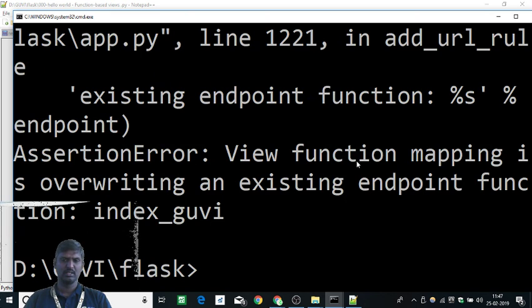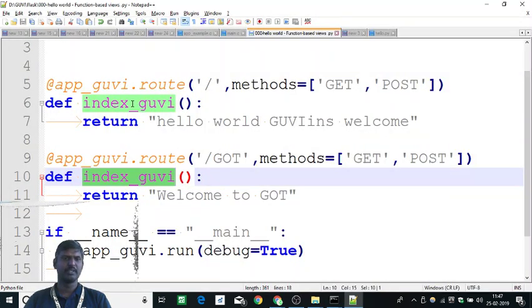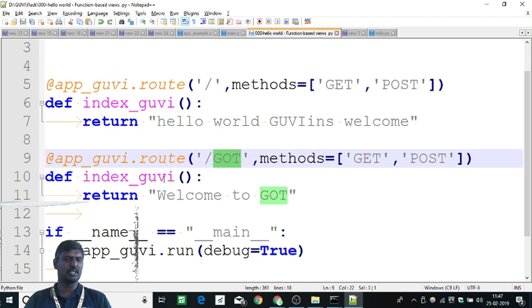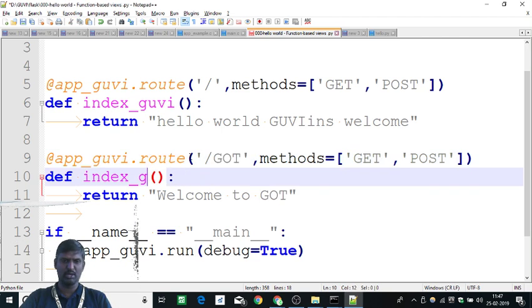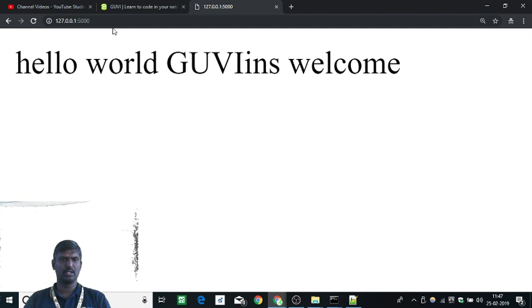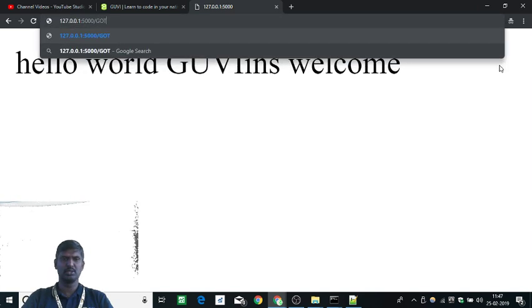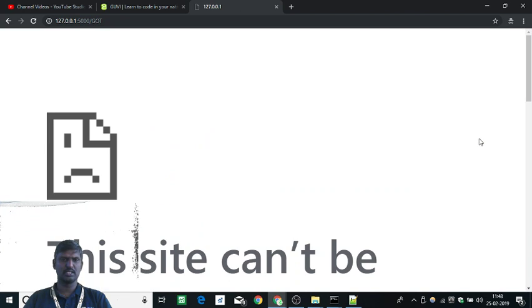I am getting an error. What the error says is that I am trying to override the existing endpoint. What is that? Index.guvi. Let's see. Yes, since I have copy pasted it, I am a bad guy who has not modified this one. For the index, let's give this name as GOT. Any name we can give. Let's say my_got. It doesn't always have to be GOT, just its name. It wants a unique function name. That's all it wants. So if I go and select GOT, it says it can't be reached.